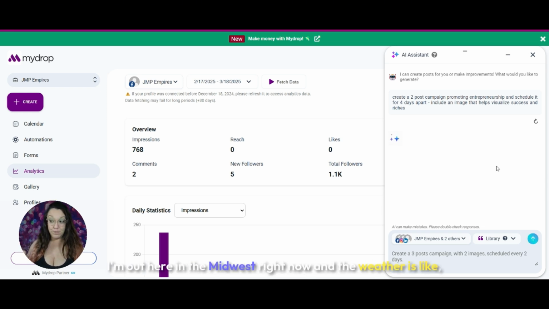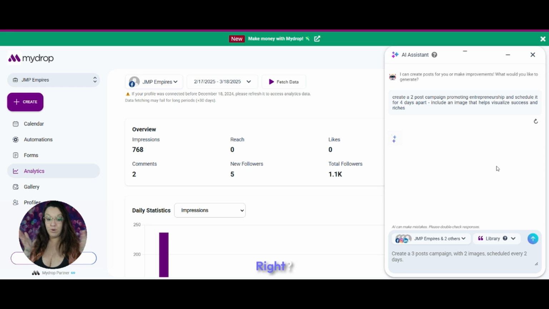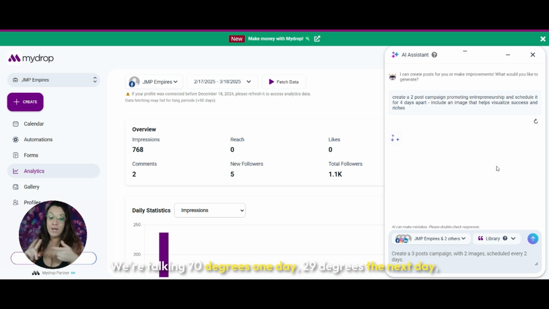I'm out here in the Midwest right now, and I'm used to Florida weather, sunny, rainy, but this is on a whole other level. We're talking 70 degrees one day, 29 degrees the next day, rain, hail, snow, back to sunny and warm again. Like true psycho weather, okay?